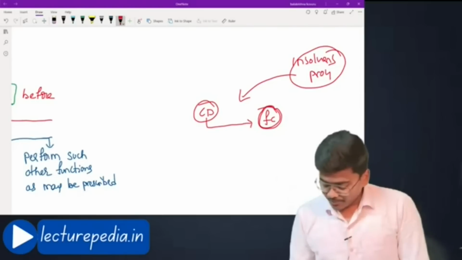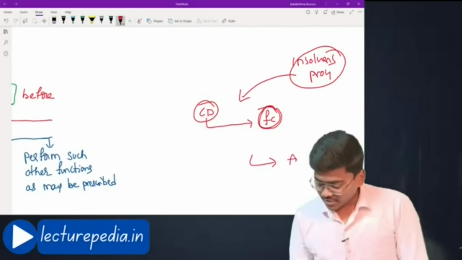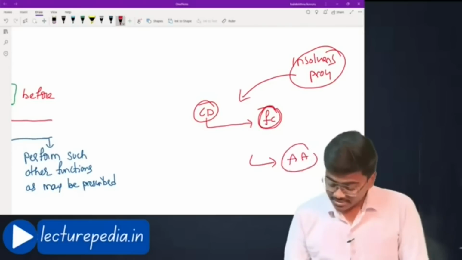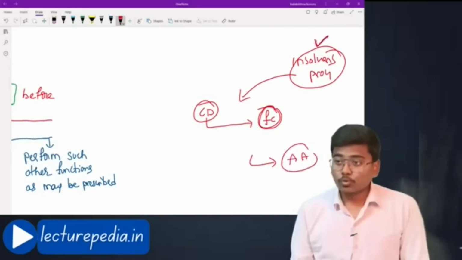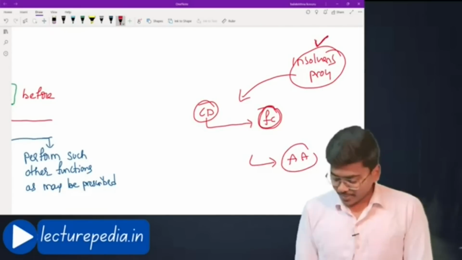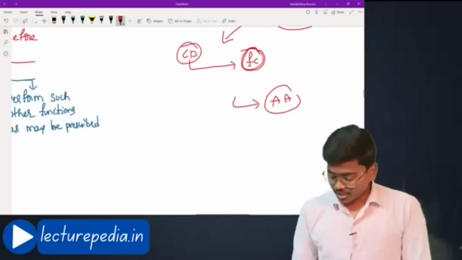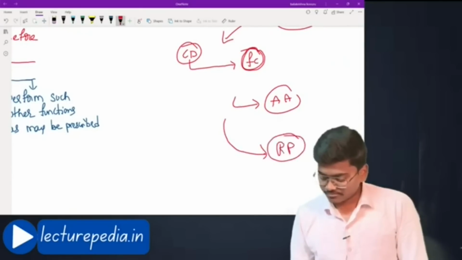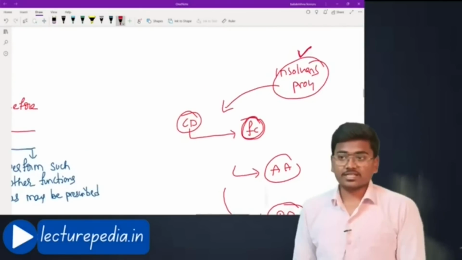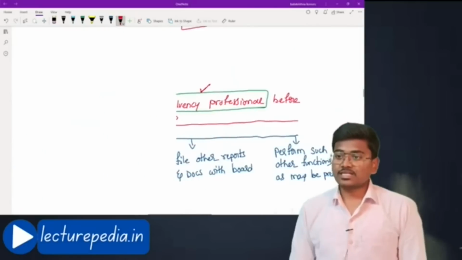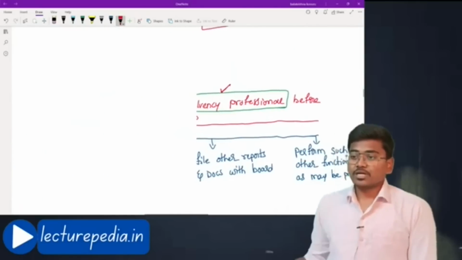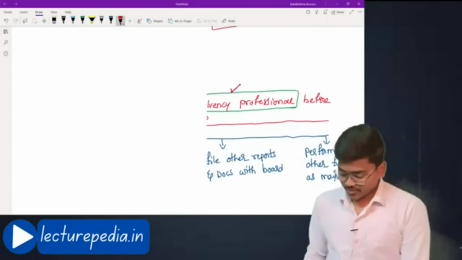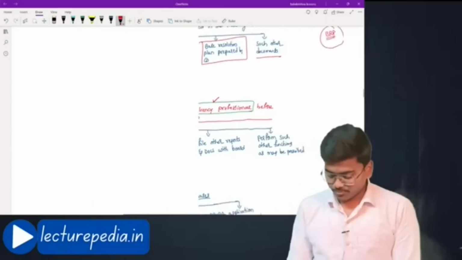Once the application is made to the adjudicating authority, this insolvency professional who has been recruited by these parties will be appointed by them as resolution professional. Okay, hope this is clear. That is the reason why they have used the term insolvency professional. What are the duties of insolvency professional?